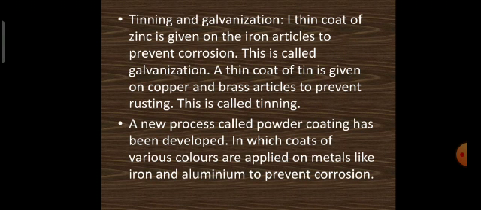The next term is tinning and galvanization. A thin coat of zinc is given on the iron articles to prevent corrosion, and this is called galvanization. A thin coat of tin is given on copper and brass articles to prevent rusting, and this is called tinning. Nowadays, a new process called powder coating has been developed, in which coats of various colors are applied on metals like iron and aluminium to prevent corrosion.